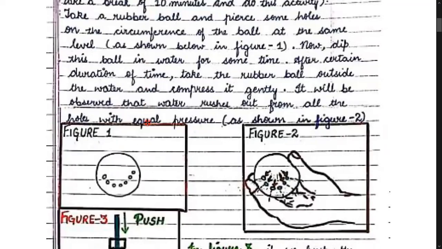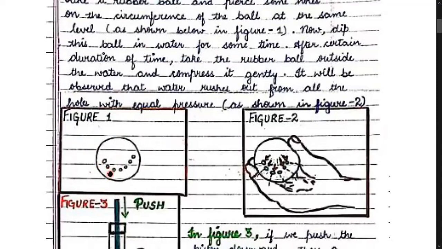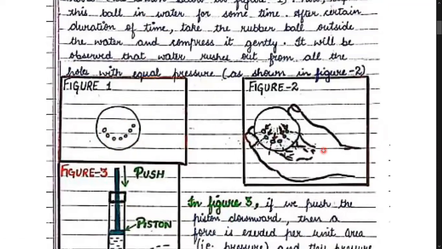For this, you can do an activity. You can take a rubber ball and pierce some holes in the circumference of the ball as shown in figure 1, and then dip this ball in water for some time, and after a certain duration of time, take the rubber ball outside the water and compress it gently as shown in figure 2.